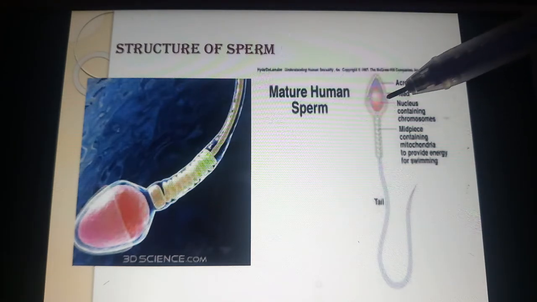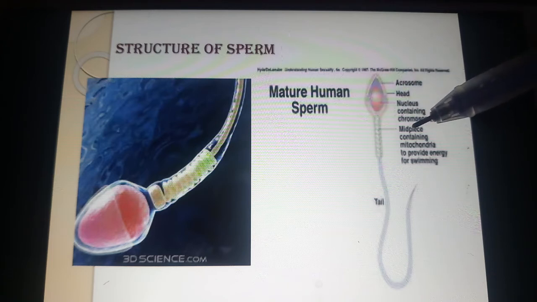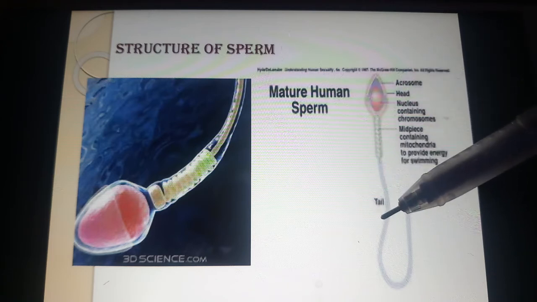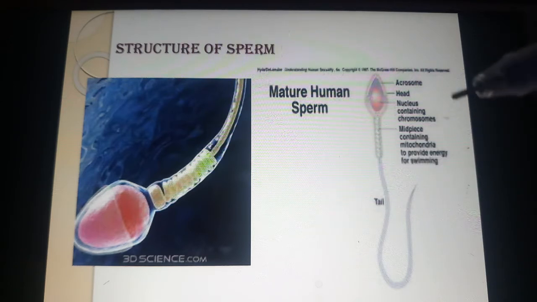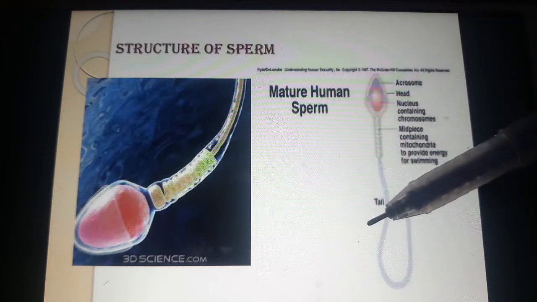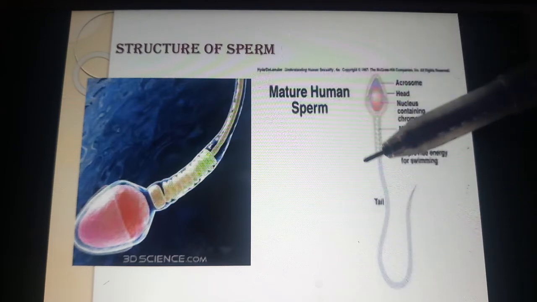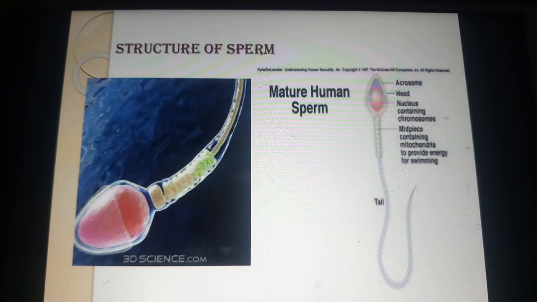The head, neck, the middle piece, and you can see this one, a long tail-like structure. This is called the tail. This is the structure of the mature sperm.